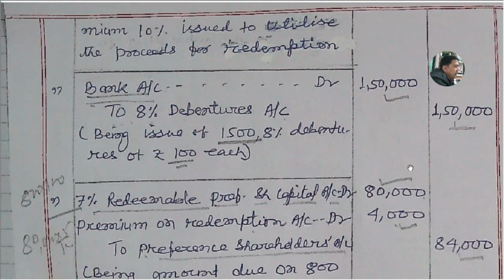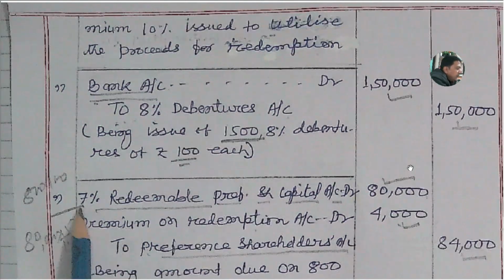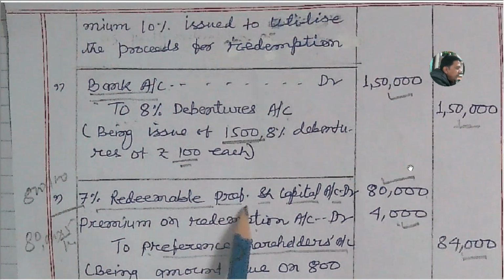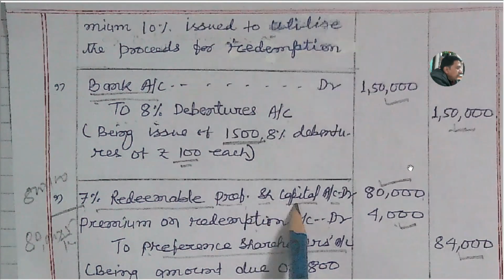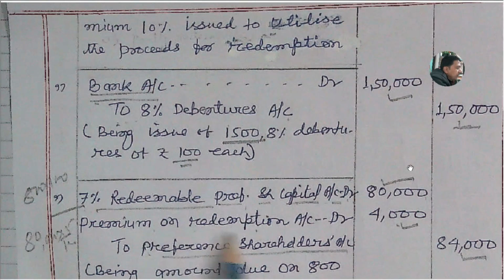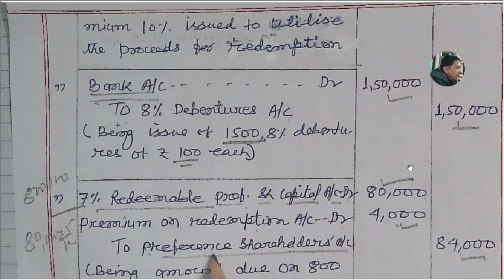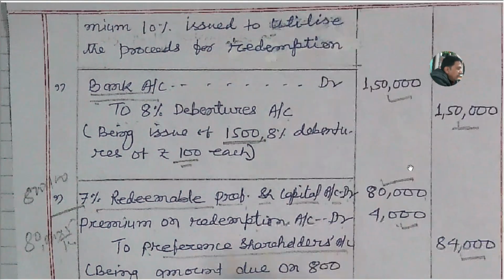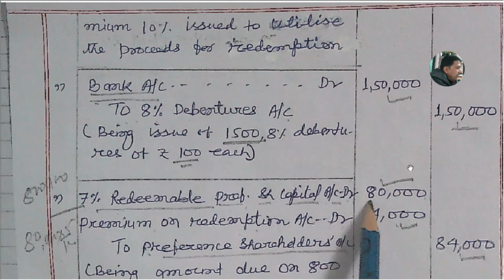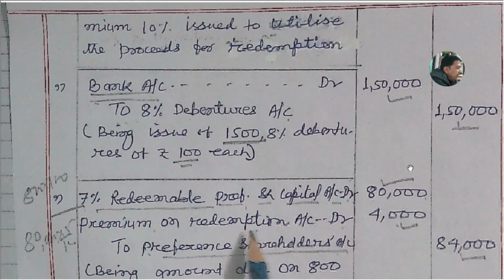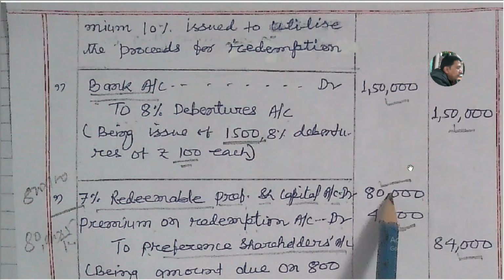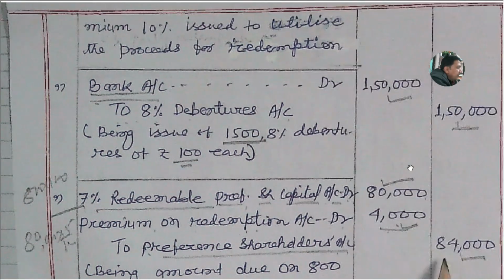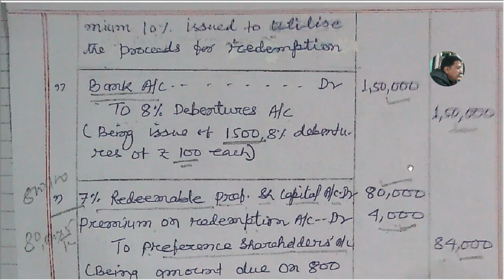And now the entry for the redemption of preference shares. Here the 7% redeemable preference share capital account debit, premium on redemption account debit, to preference shareholders account. This is the face value 800 into 100, 80,000, and premium of 5% is given in the question, 4,000. So the total amount payable on redemption is 84,000 including premium.